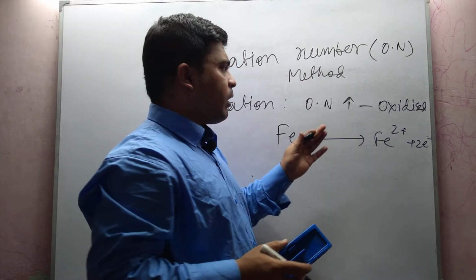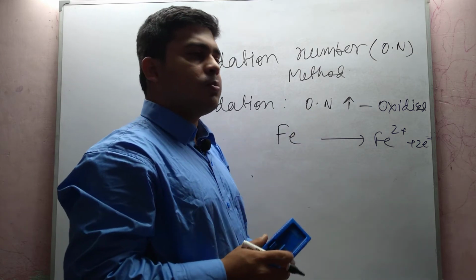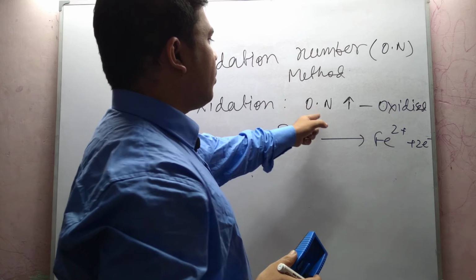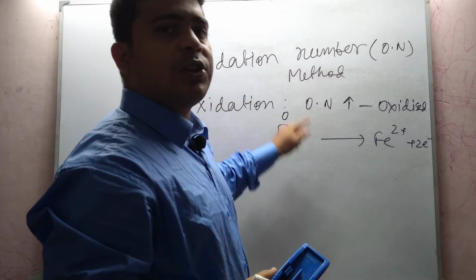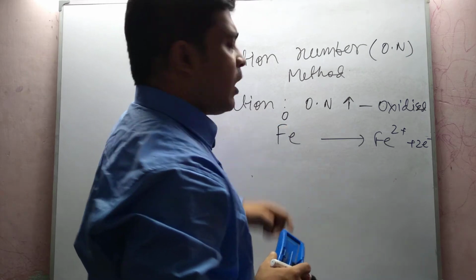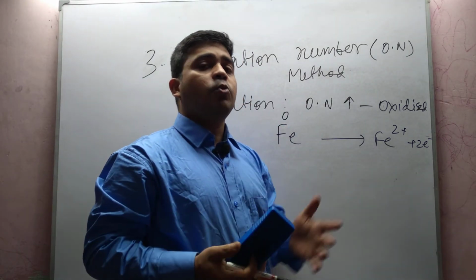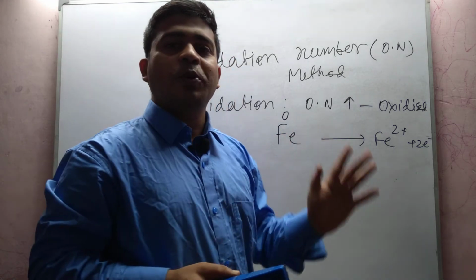After the end of these discussions, we will take some other examples. In this example we see the oxidation number is increased. The oxidation number means the charge on each atom, and I am making a different video on oxidation number and how to calculate it. Please watch that video to understand this topic well.